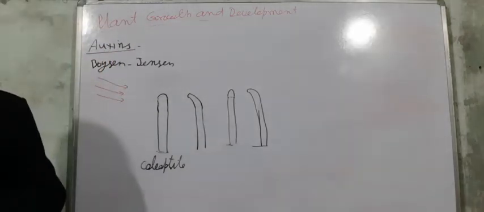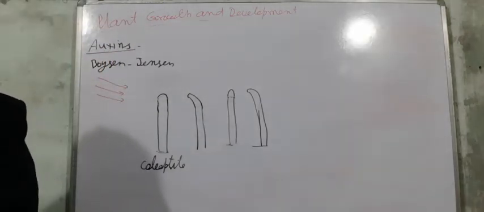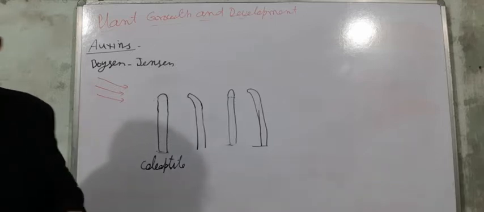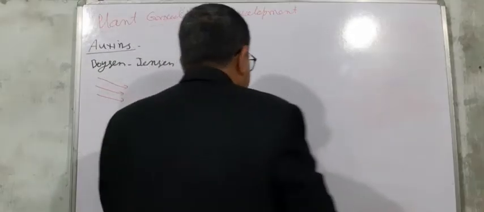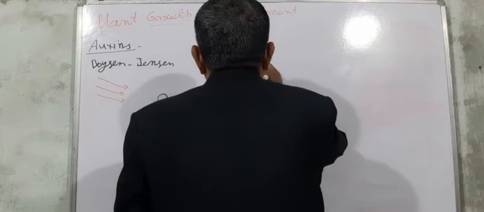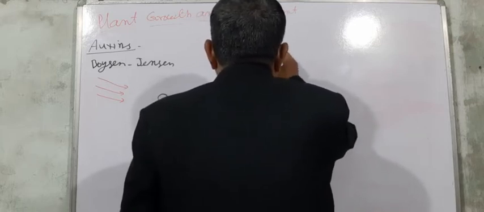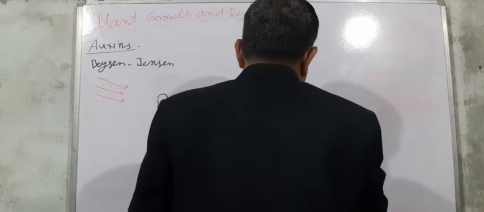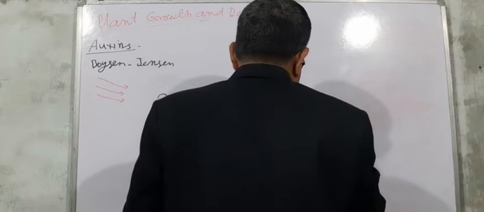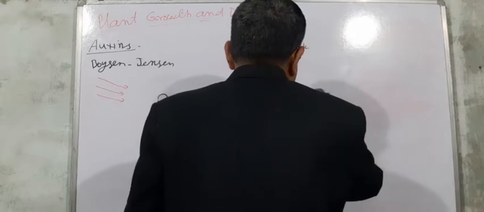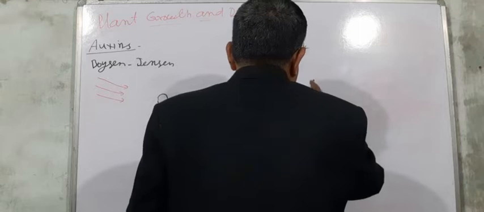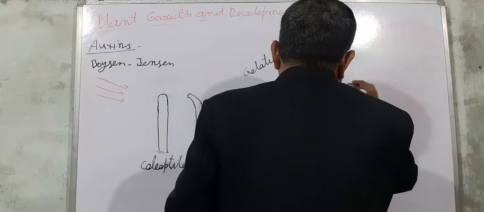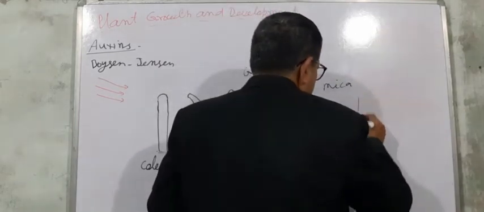In another experiment, he kept mica instead of the gelatin block, and again he observed bending.